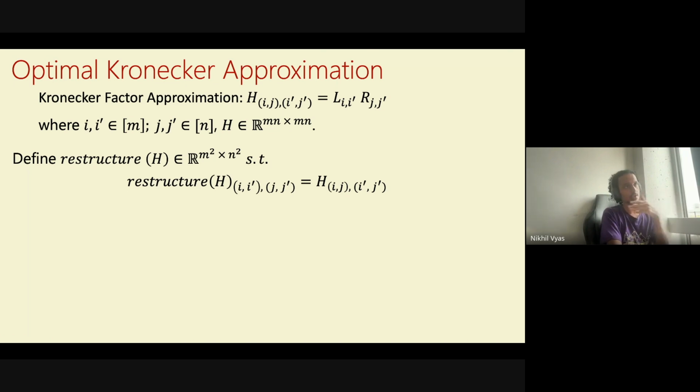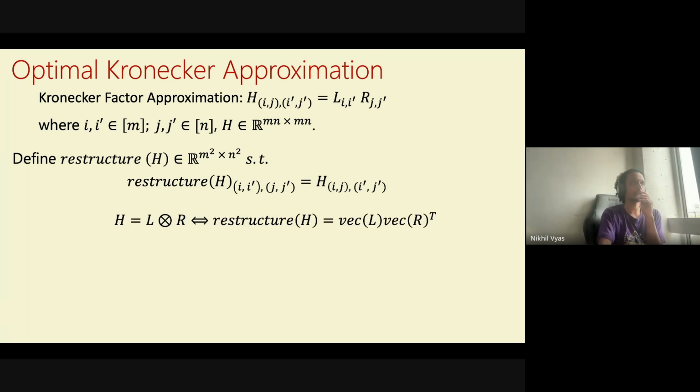But what's important to us for the connection to outer products is that if H is the Kronecker product of L and R, then restructure of H is actually just the outer product of the vectorization of L. So you take the L matrix, flatten it into a vector. So it's just vec(L) vec(R) transpose. What I'm trying to argue here is that Kronecker products are just the same as outer products once you shuffle the entries around.